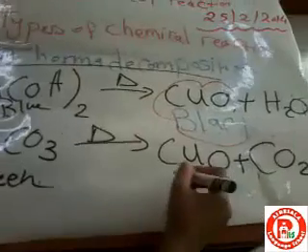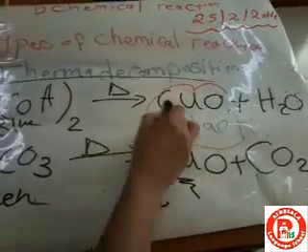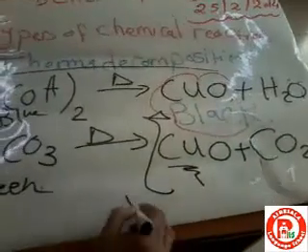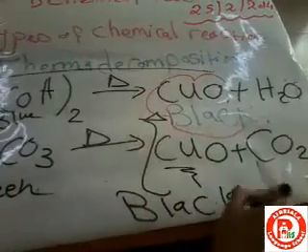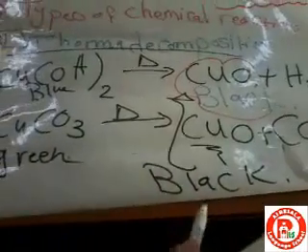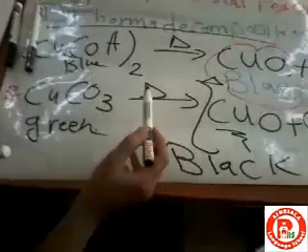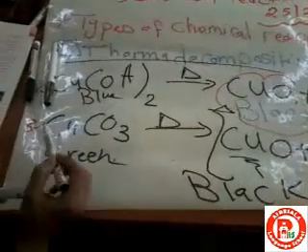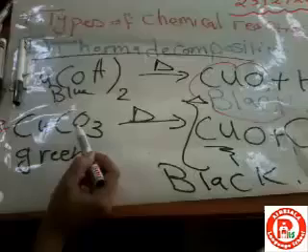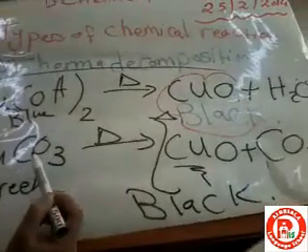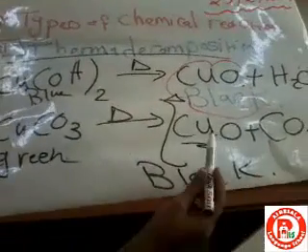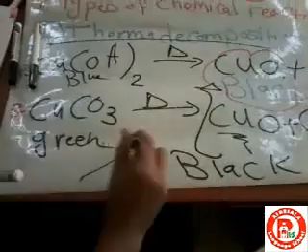And the color of the copper oxide, as I said for the previous equation, is also black. So the question is, formation of the black material by heating the green copper carbonate. The answer will be the same: due to the formation of copper oxide, then you should write the equation.